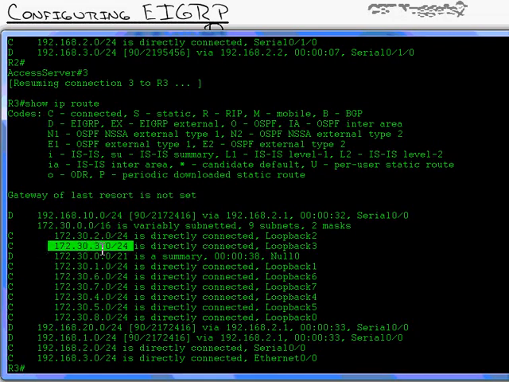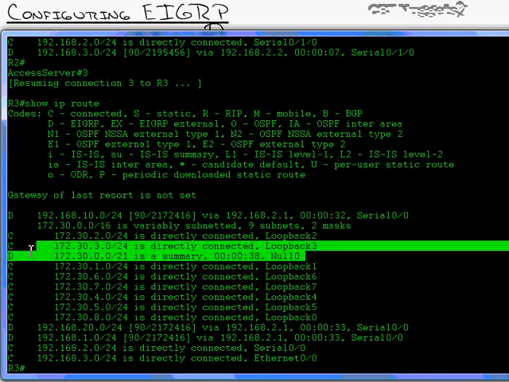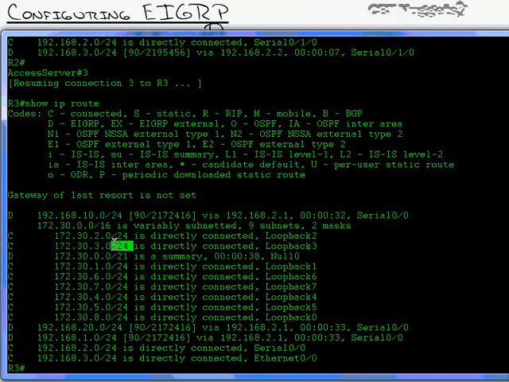So here's what I mean. Router 3 gets a packet for 172.30.3.50, looks at its routing table, and it says, 3.0, I've got a match. It needs to go out the loopback 3 interface. But then it looks and it says, oh, wait, I've got another match. 172.30.0.0/21, that includes 3.50. That really represents 0.0 through 7.255. So 3.50 is included in there. So it goes, well, I'm not going to use that one because I have a more specific route. The more specific the subnet mask, the better the route is. So this will never be used as long as it has a more specific route right here.